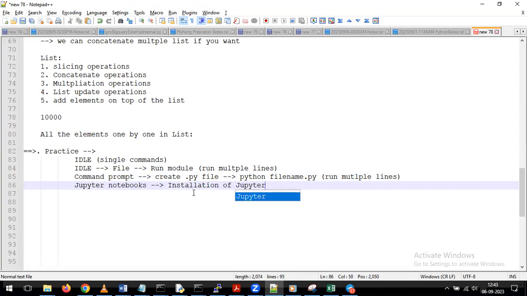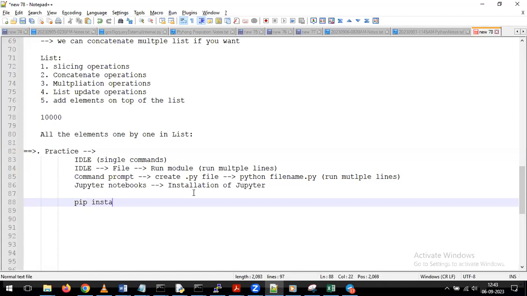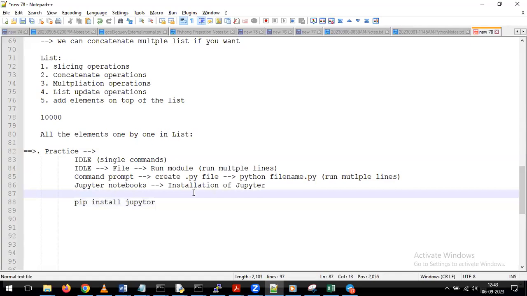To perform the installation of Jupyter is very simple. We just need to give it as pip install jupyter. This is the command we need to pass. By giving this command, we can perform the installation. But from where do we have to give this command? Open your command prompt. In the command prompt, we give the command pip install jupyter.